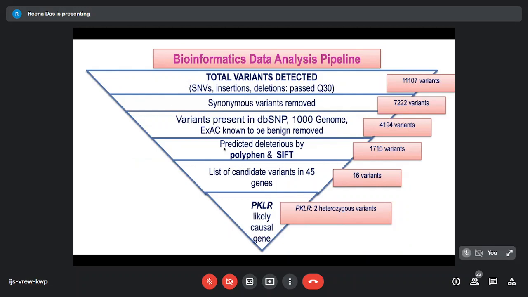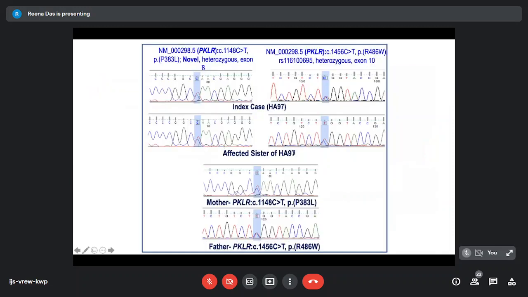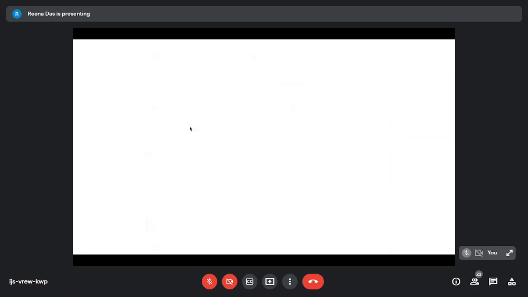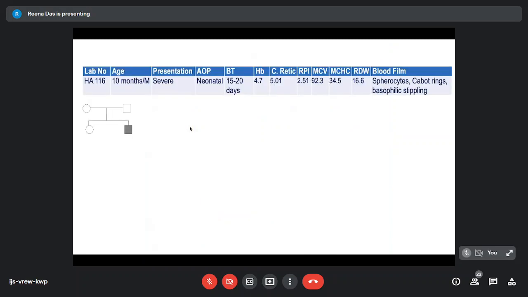So, in this particular case, we found the pyruvate kinase gene to be involved, and this is the index case where two different variants were there. So it was a compound heterozygosity case, and because this patient was diagnosed, the affected sister was also sequenced and diagnosed for hereditary pyruvate kinase deficiency. So this was a kind of wrong diagnosis which was there.